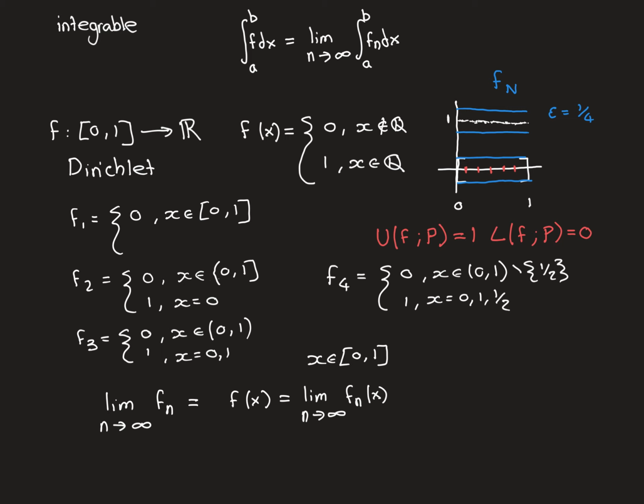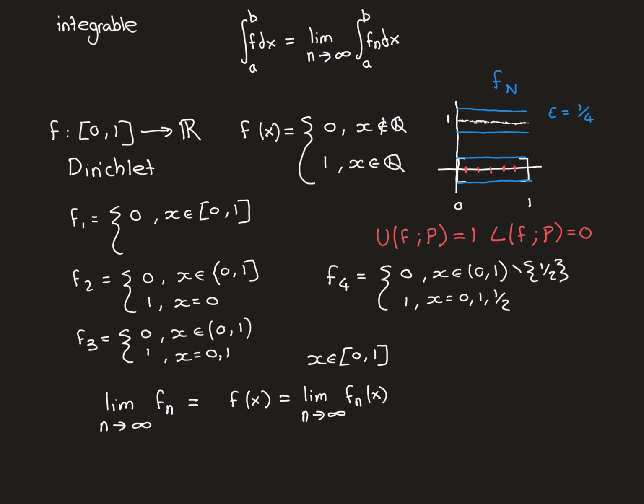So for this f_N, I'm always going to be able to find a rational number that hasn't been covered by it yet and is still being mapped onto 0 by it. And of course 0 is not between 3/4 and 1 1/4, and it needs to be in order for the uniform convergence criterion for epsilon equal to a quarter to be true, because by the limit function, the Dirichlet function, that rational will be being mapped onto 1. So now this function had better be mapping it somewhere between 3/4 and 1 1/4 in order for the uniform convergence criterion to be true. And that's just not the case. It's being mapped onto 0.